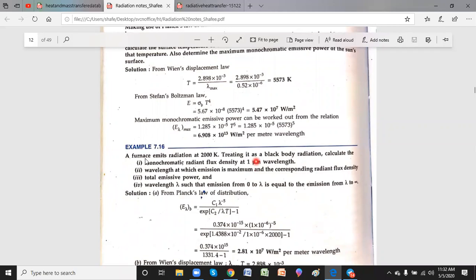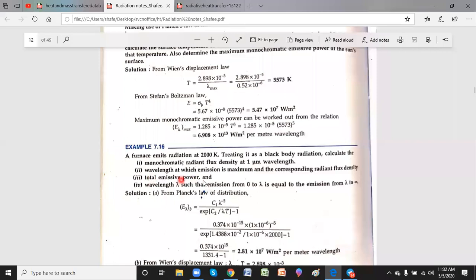So monochromatic means it's only lambda. What is the lambda? It is given as 1 micrometer. Then he's asking what is the monochromatic emissive power, that is E lambda b. That's the first one. Second one, the wavelength at which emission is maximum. That's nothing but lambda max, which I can find by means of Wien's displacement law.